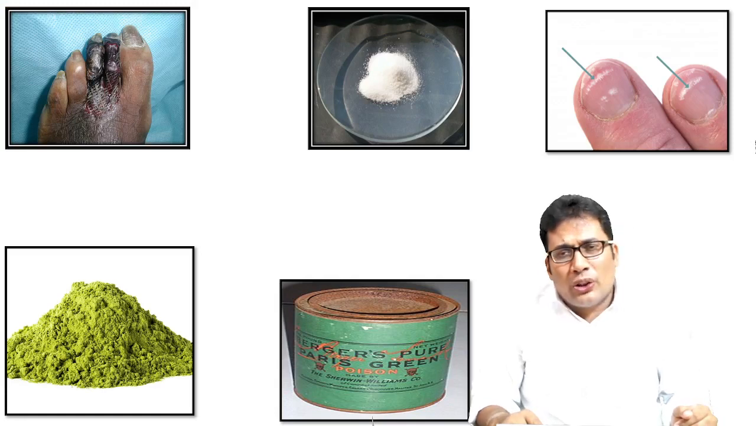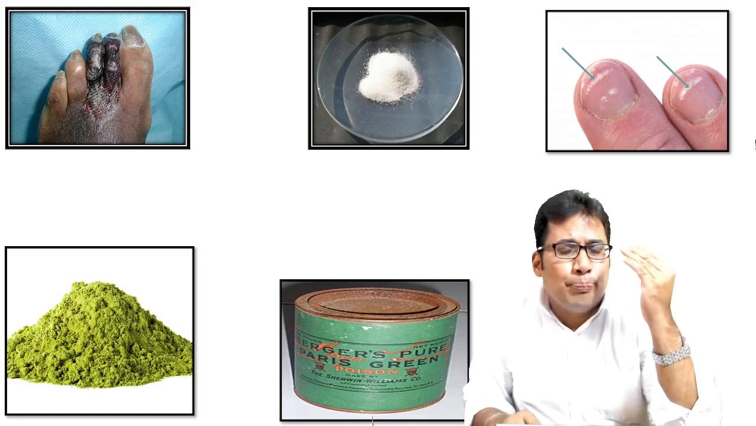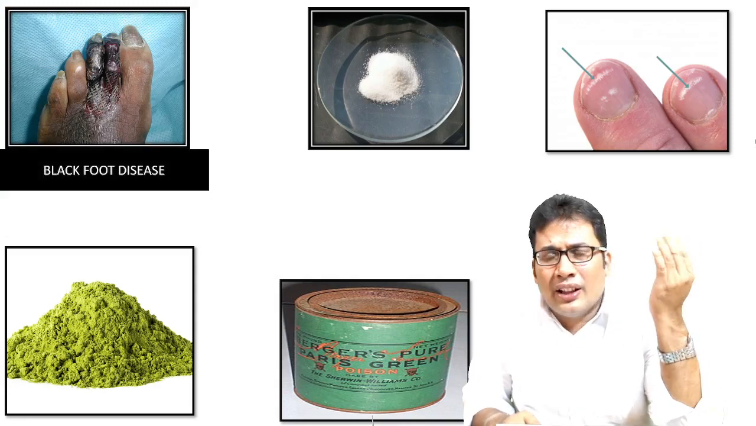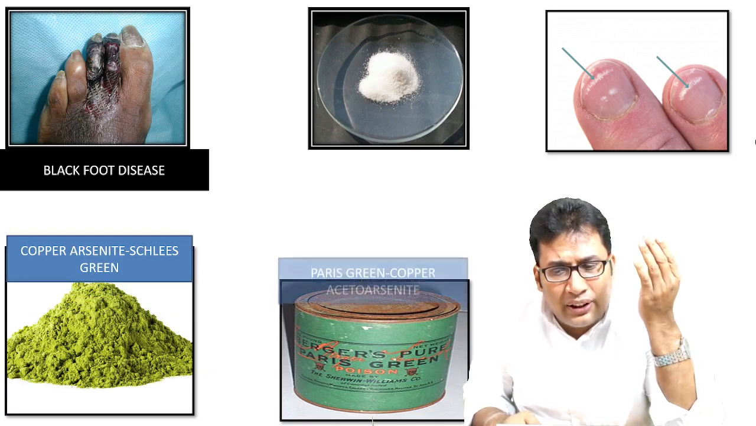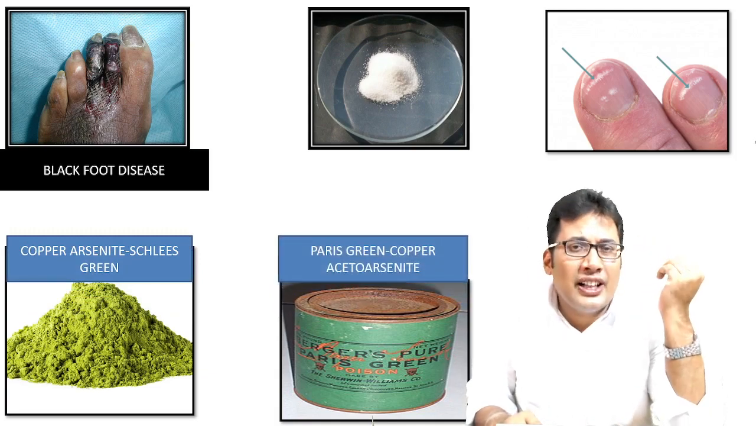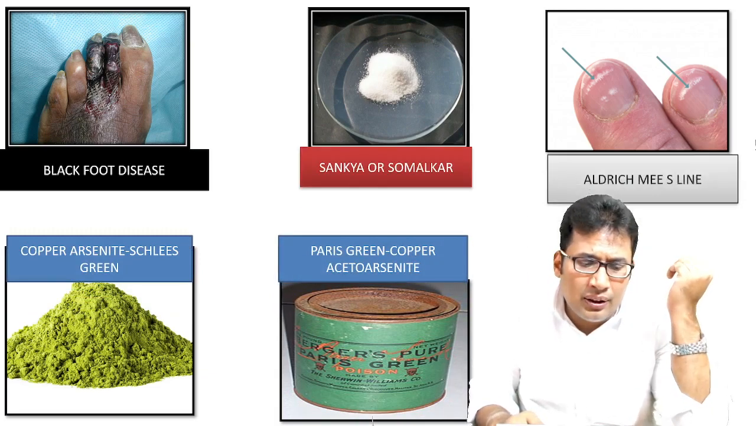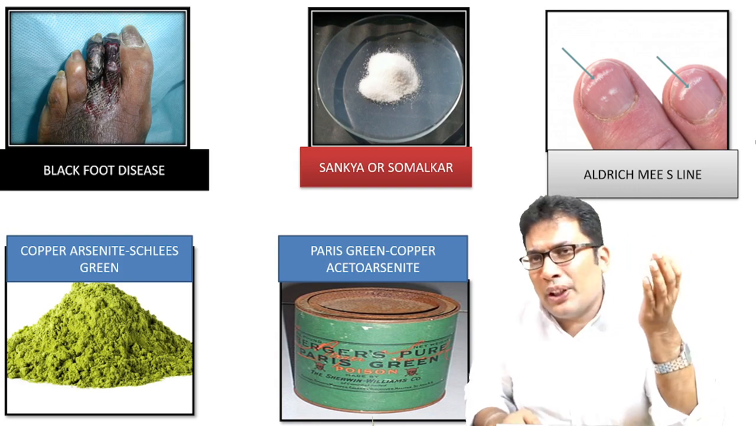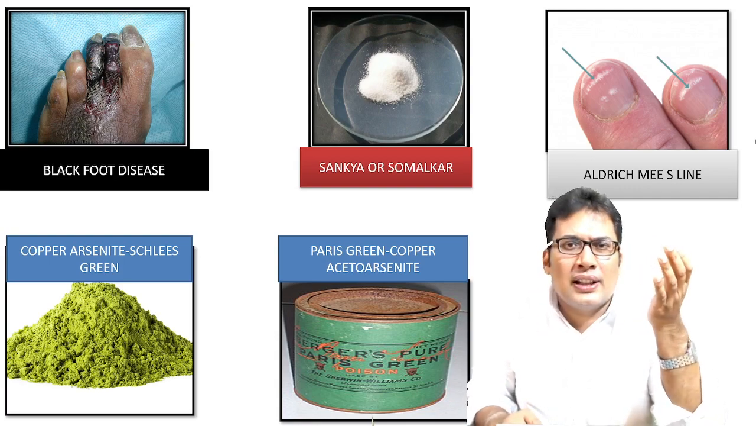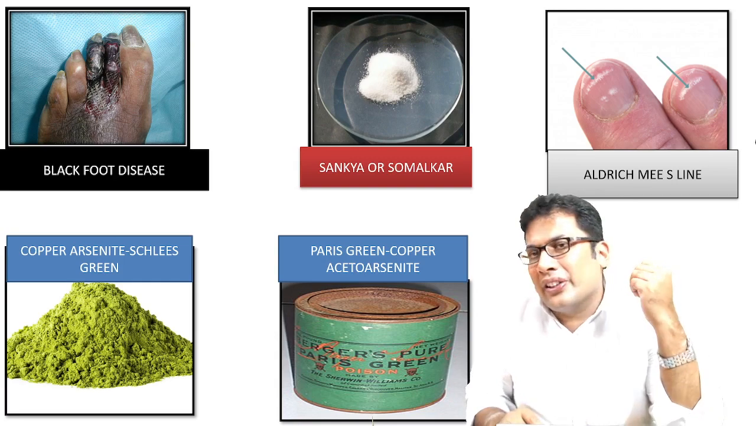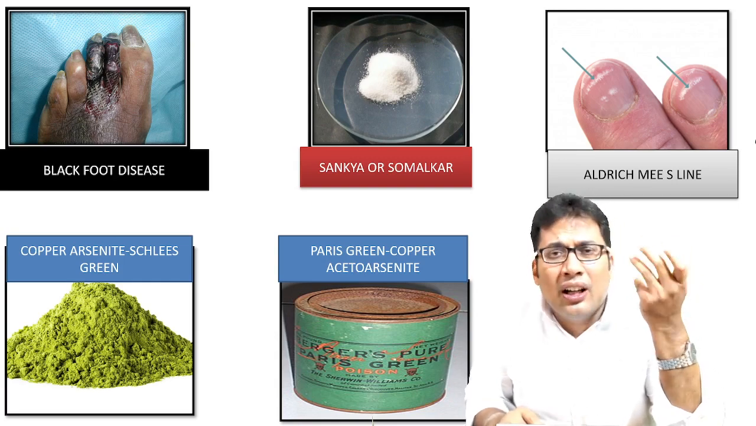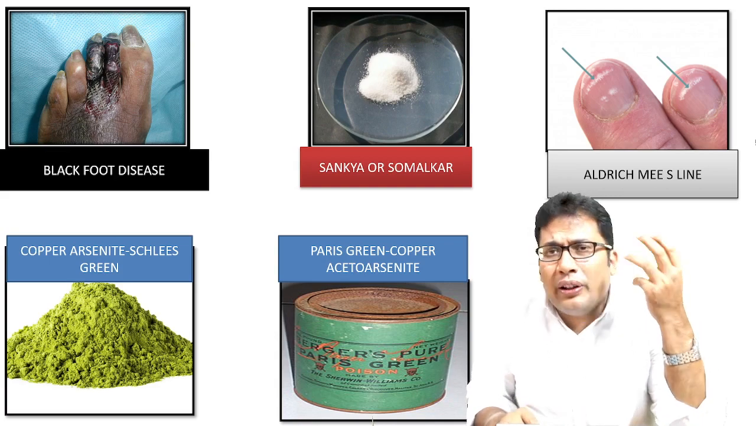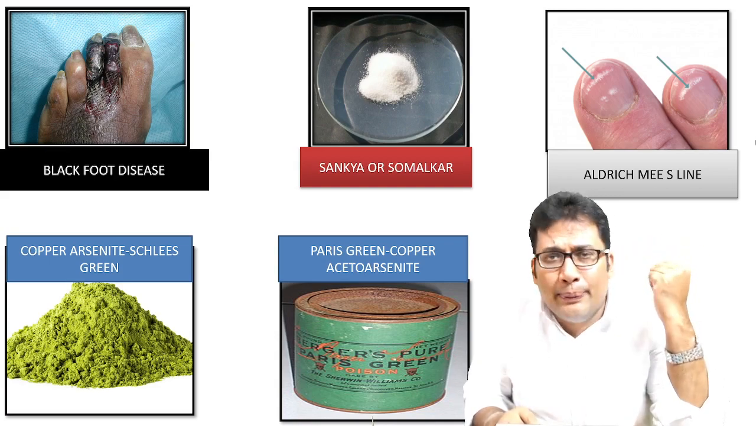Some more points here, some more images you can see here. Image number 1 shows black foot disease. Image number 2 shows arsenic trioxide. Image number 3 shows the Aldrich Mees line. And there can be other preparations of arsenic, known as Scheele's green and Paris green. Scheele's green and Paris green are preparations of arsenic along with copper. All these can be asked as an image based question.